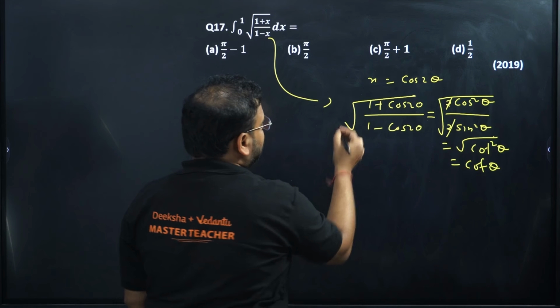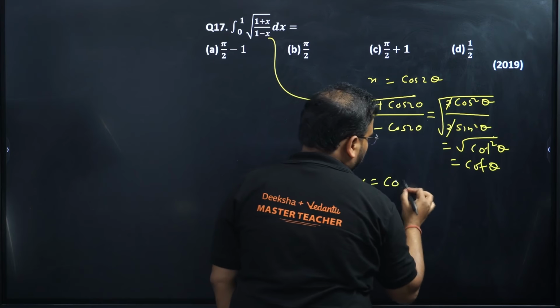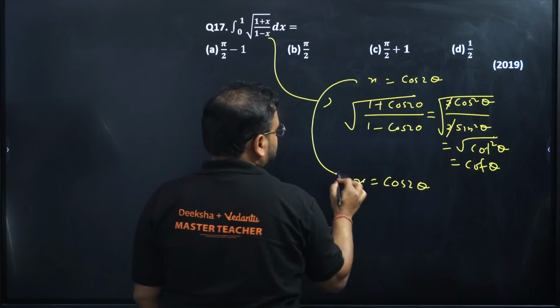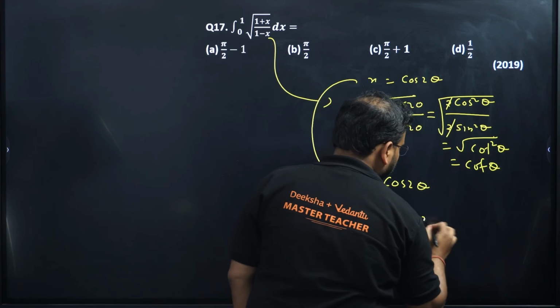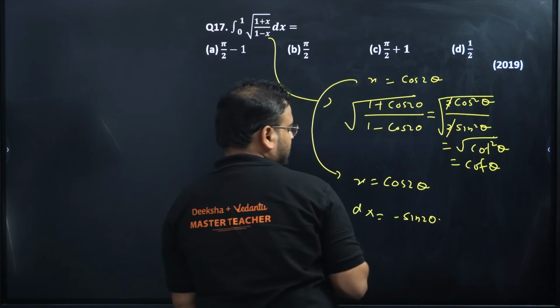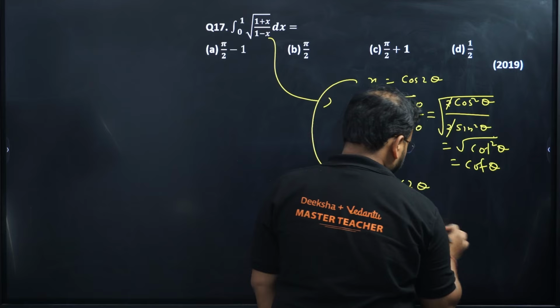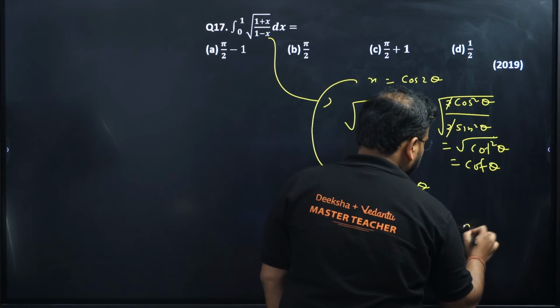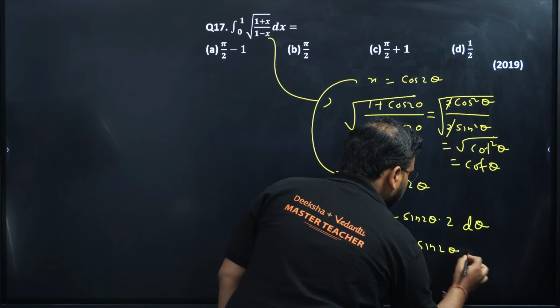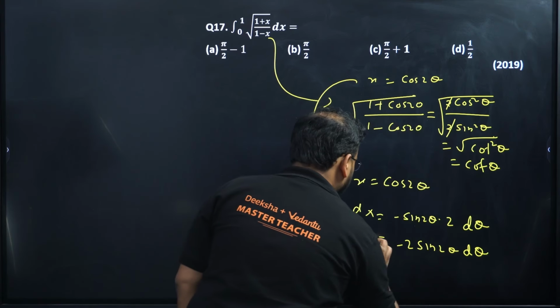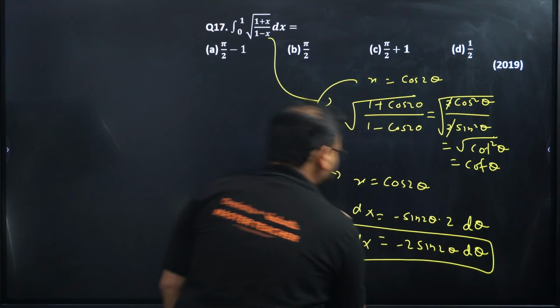Now if you take x as cos 2 theta from here, derivative will be what? dx equals to minus sin 2 theta into 2 and d theta. So I get minus 2 sin 2 theta d theta as the value of my dx.